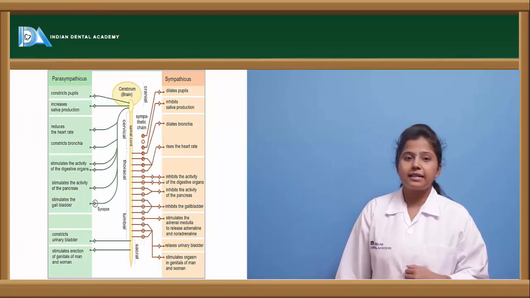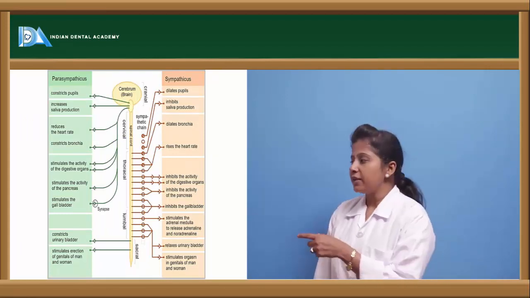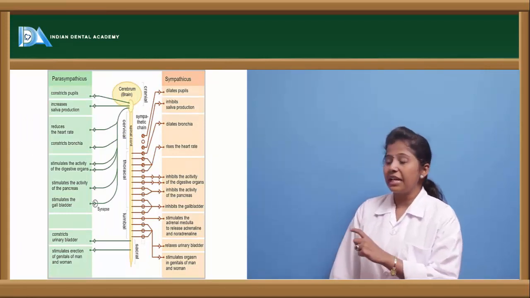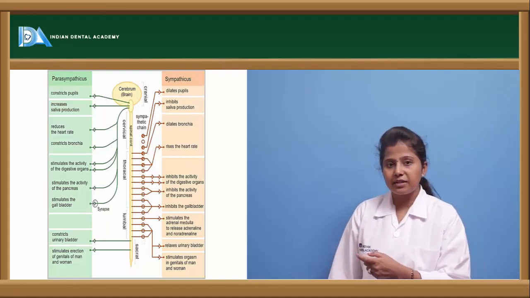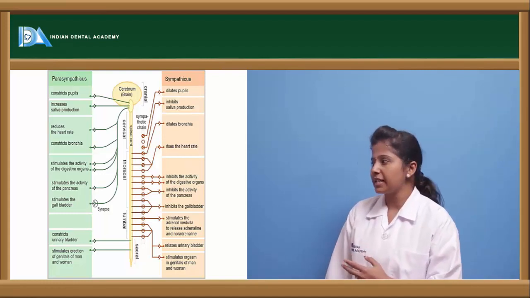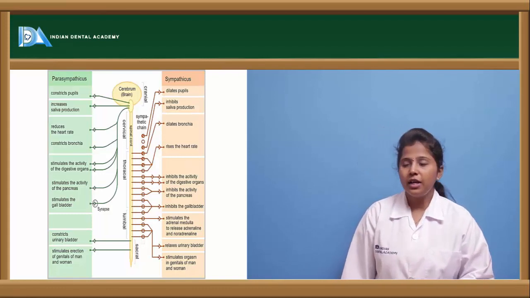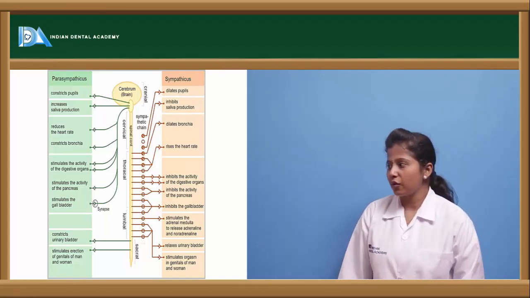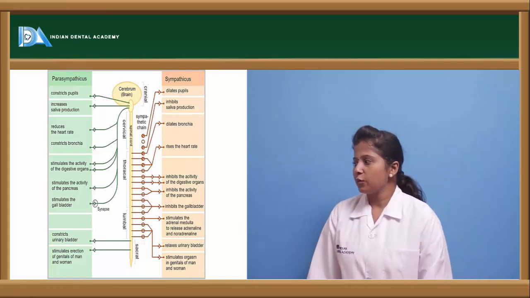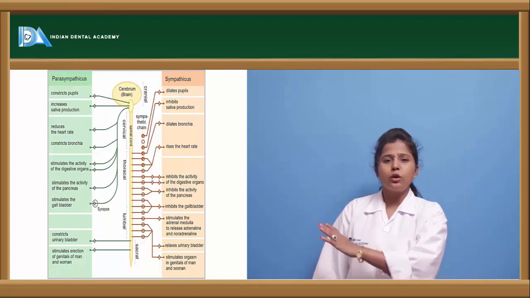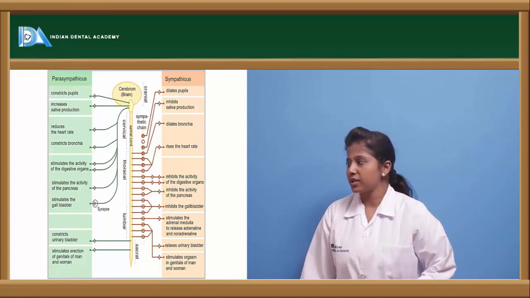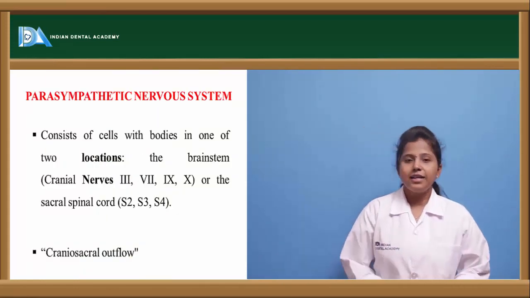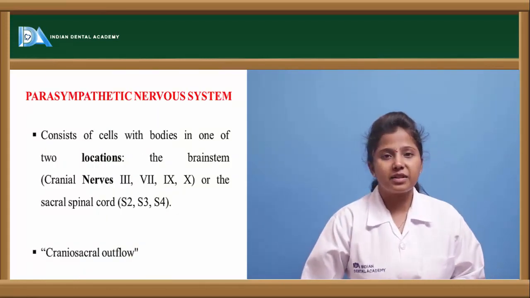Here we can see the diagrammatical representation where the outflow of the parasympathetic nervous system shows effects like constriction of the pupil, increased saliva production, reduced heart rate, constriction of bronchioles, as well as constriction of the urinary bladder, etc., which is quite opposite to that of the sympathetic nervous system. Let us see the location of this parasympathetic nervous system.